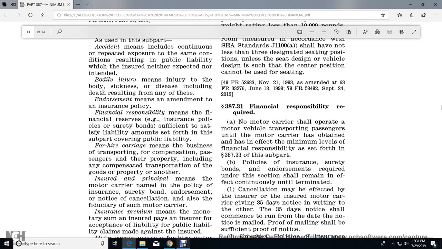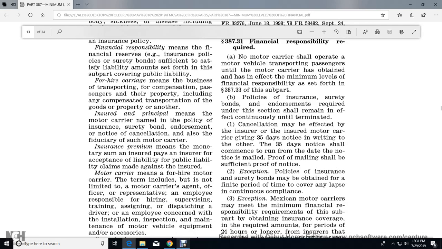For-hire carriage means the business of transportation of passengers or property for compensation, and includes any compensation for the transportation of goods and property. Insured and principal means the name of the motor carrier named in the policy or surety bond by endorsement, and the name to which notice of cancellation is given. Insurance premium means the monetary sum paid by the insured for the acceptance of liability. Public liability claim means a claim made against the insured.